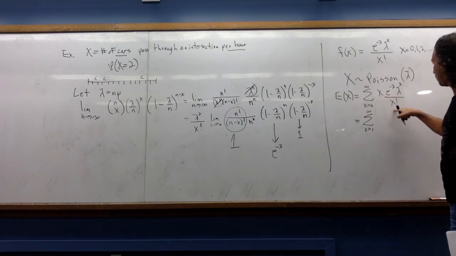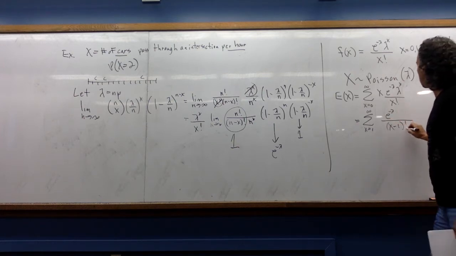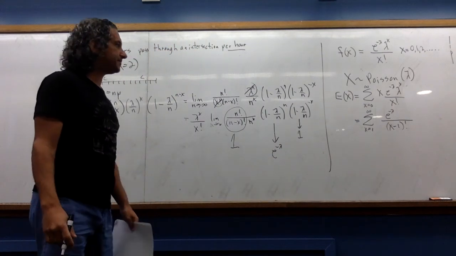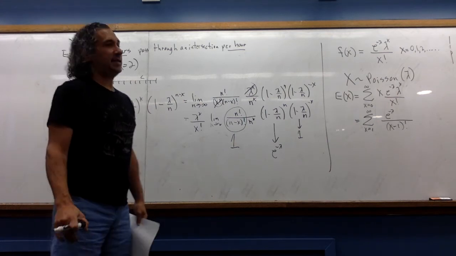X over x factorial. X over x factorial is the same thing as x minus 1 factorial on bottom. If you expand out the x factorial, you can cancel out one of those x's. And once again, let me ask myself, what do I think the mean is?